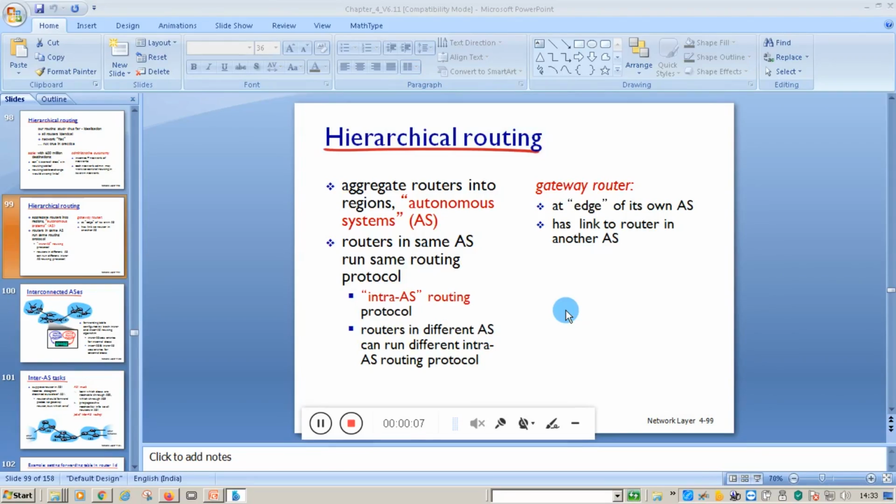In this session, you will study hierarchical routing. So what is actually hierarchical routing? What do you mean by autonomous system? What is intra-AS routing protocol? What is inter-AS routing protocol? And what is the gateway router? All these things we will study in this session.